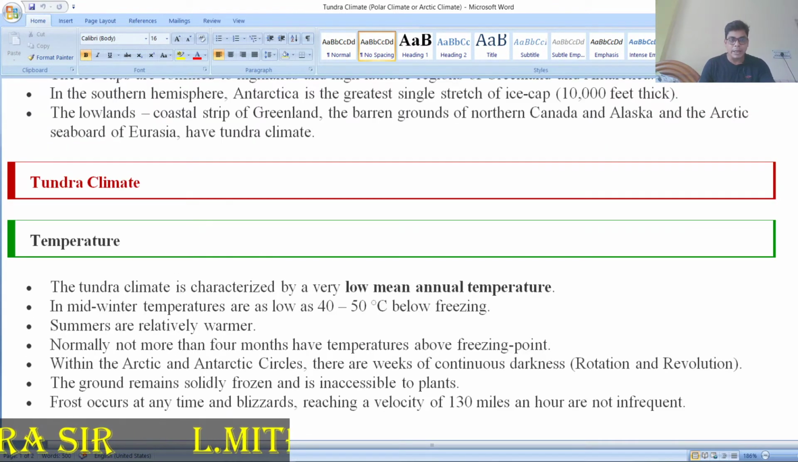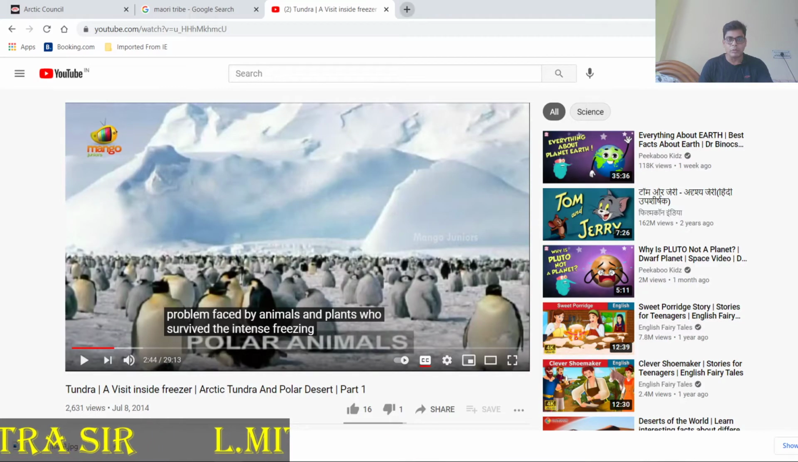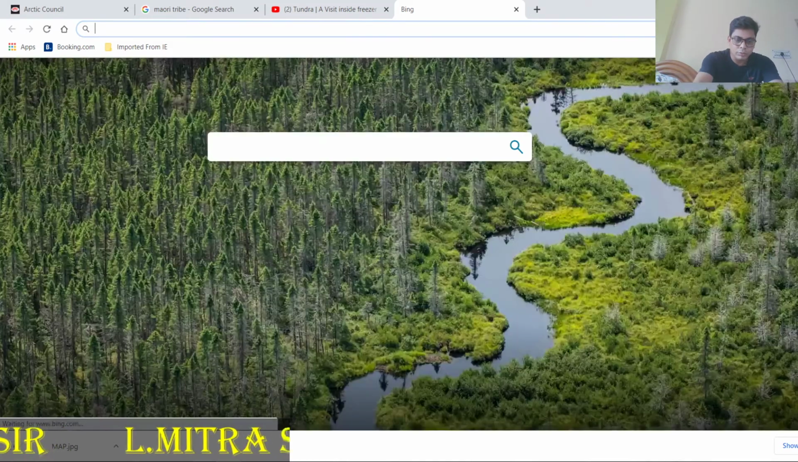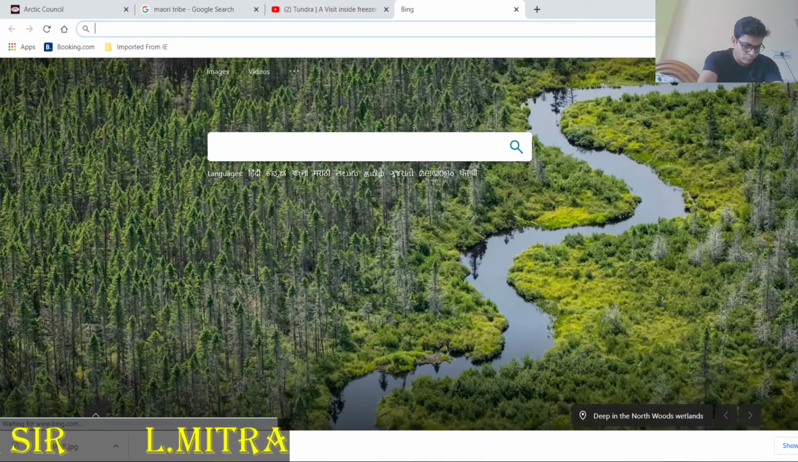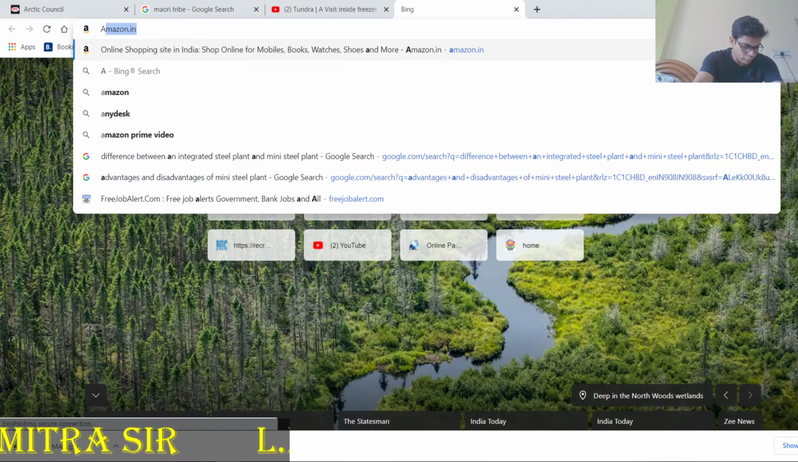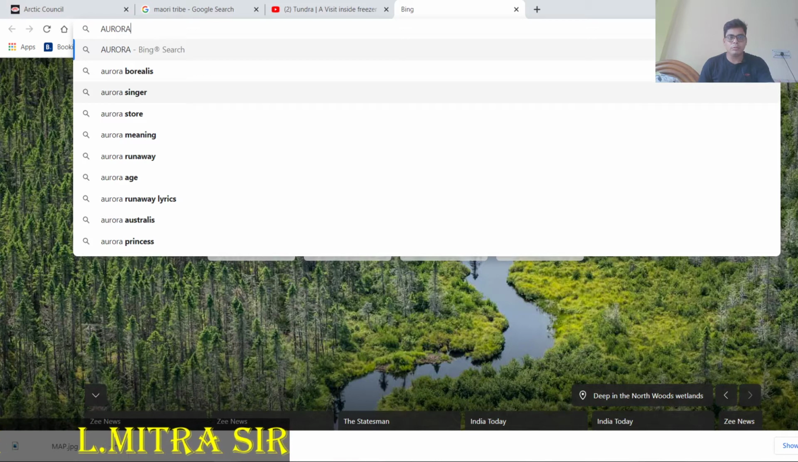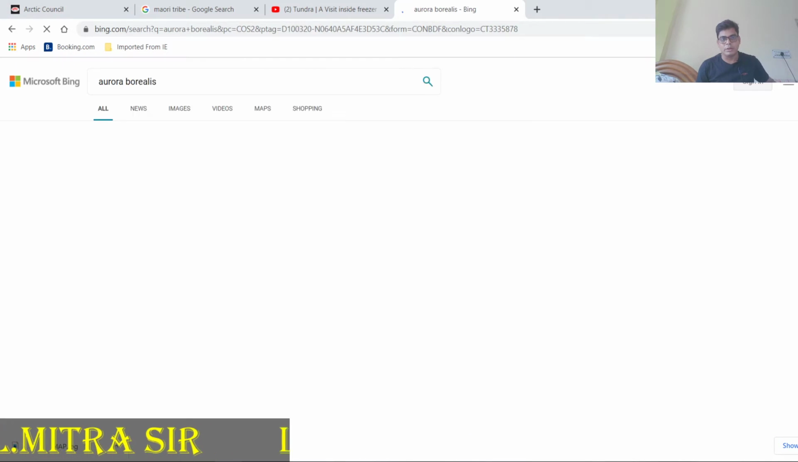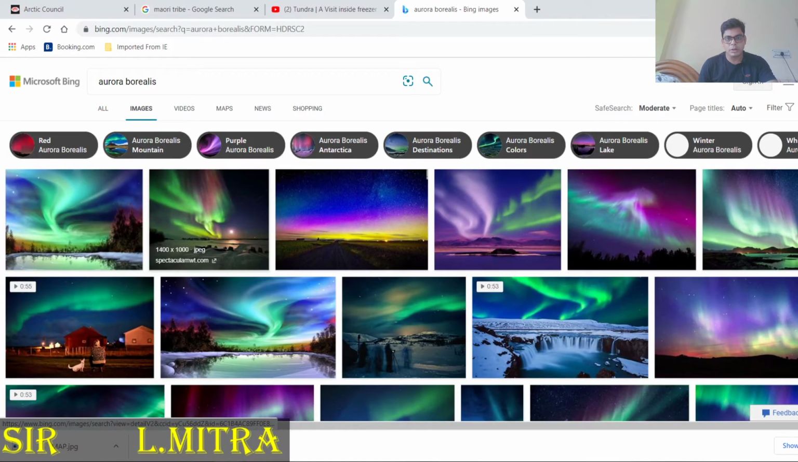In this area you can find the aurora borealis. Perhaps you know it; if you search on Google, you can find it. Just 1 minute, let me find it. Sorry, the network is very slow. If you search for aurora borealis images, you can get this. This is the aurora borealis.